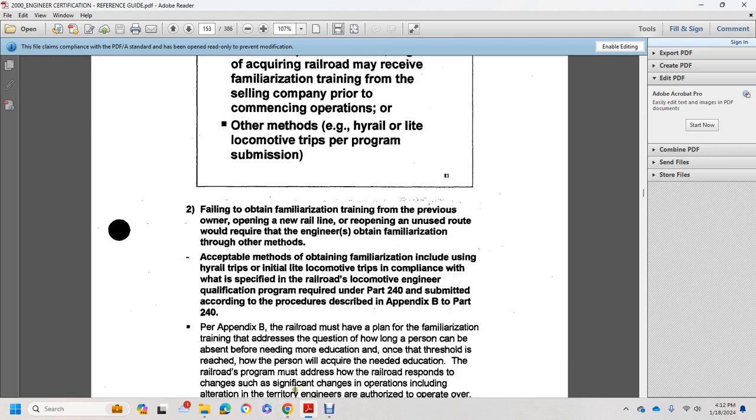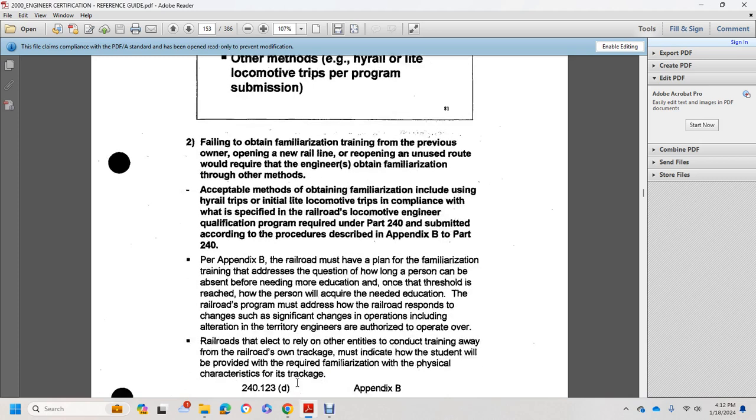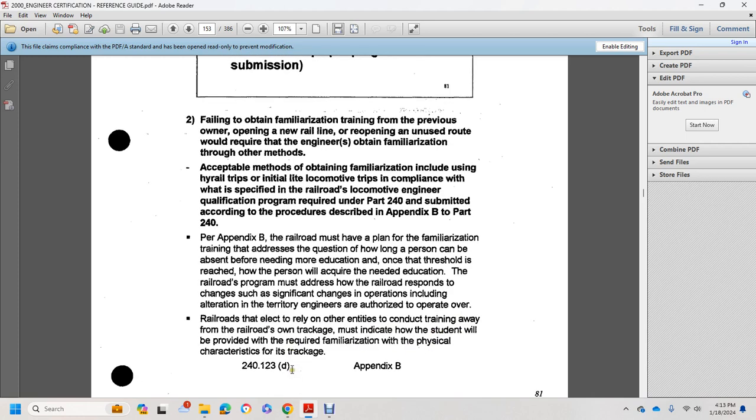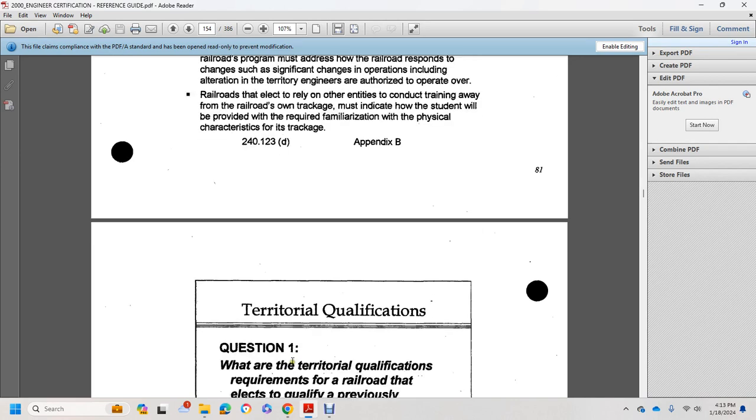Per Appendix B, the railroad must have a plan for the familiarization training that addresses the question of how long a person can be absent before needing more education, or another threshold for how the person acquires the needed education. Railroad programs must address how the railroad responds to a significant change of operation, including alteration of territory for engineers authorized to operate over the railroad. If the railroad elects to rely on other entities to conduct the training, or conduct training over the railroad's own trackage, it must indicate how the student will provide the required familiarization with the physical characteristics of the trackage. 240-123D, Appendix B. Territorial